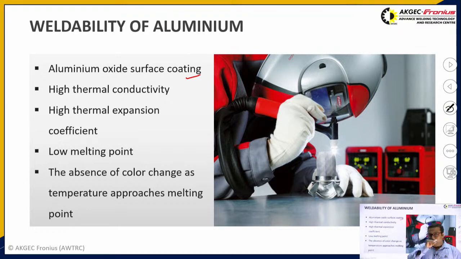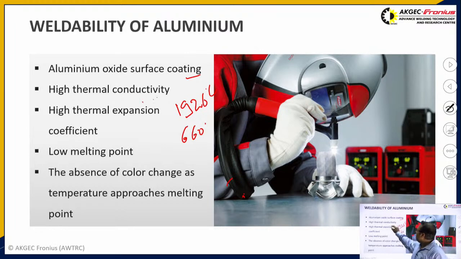The aluminum oxide melting point is very high, around 1926 degrees centigrade, and the melting point of aluminum is around 660 degrees centigrade. Because of this large variation in melting points and the aluminum oxide formation on the plate, its welding becomes very difficult with manual operations like SMAW or other processes like oxy-fuel welding.